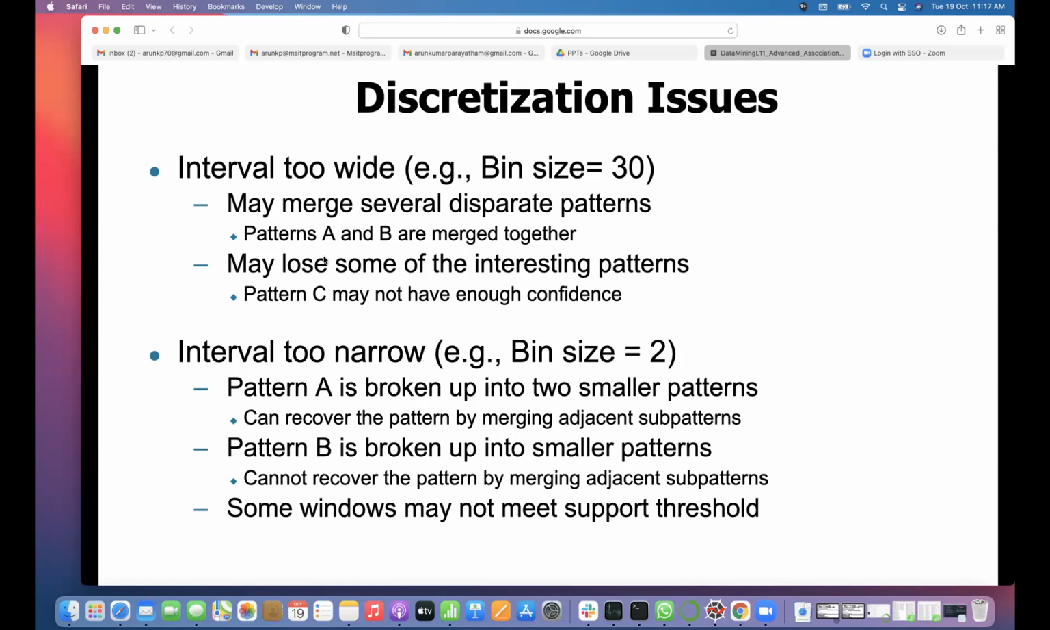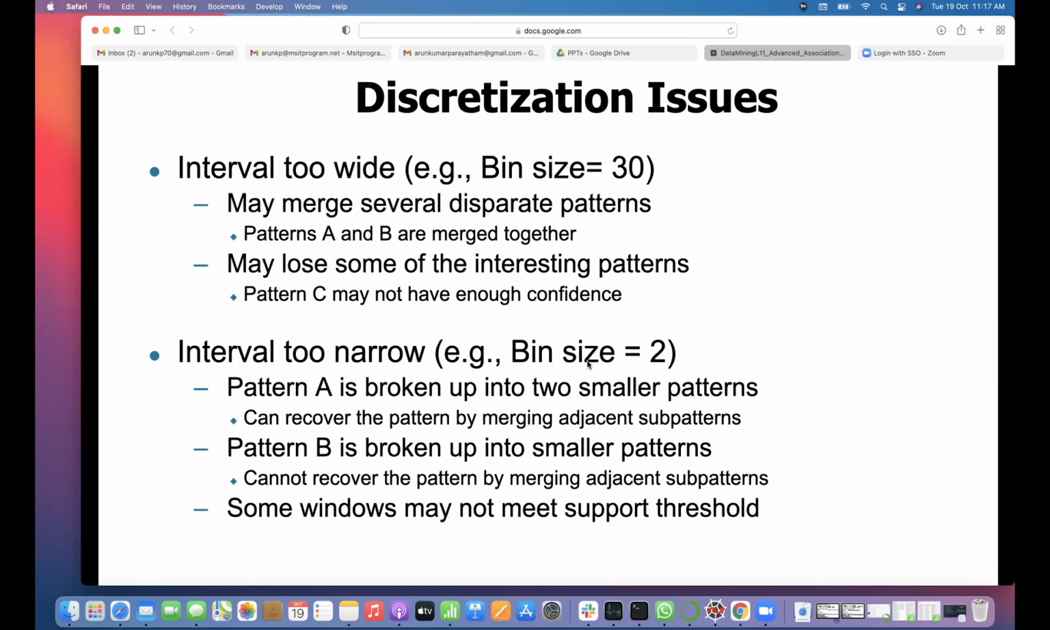Again, if you take a smaller width, then more columns will be generated, which is more complex. You may lose some of the interesting patterns. Pattern C may not have enough confidence. If the interval is too narrow, this is the problem. Pattern A is broken up into two smaller patterns, but you can recover the pattern by merging adjacent subpatterns. Pattern B is broken up into smaller patterns.